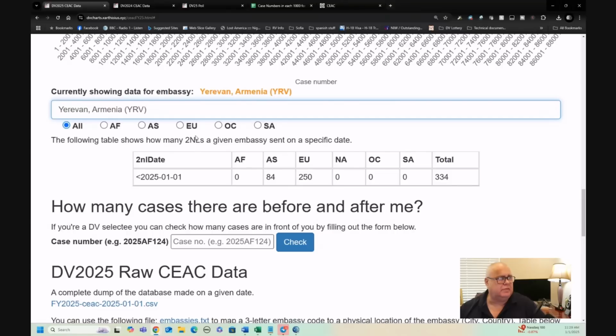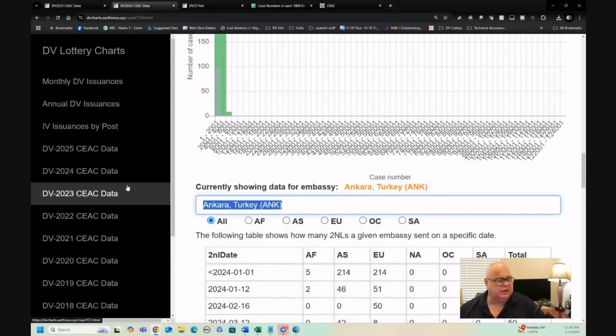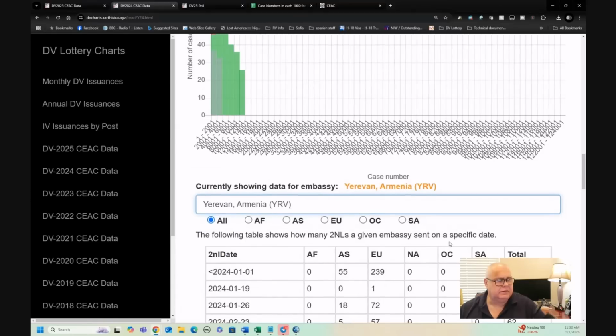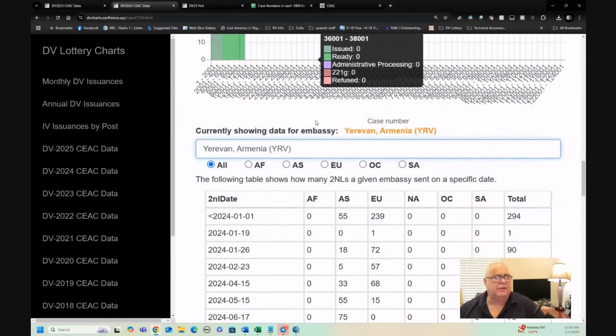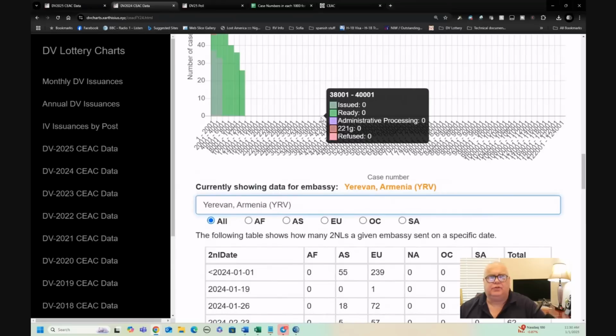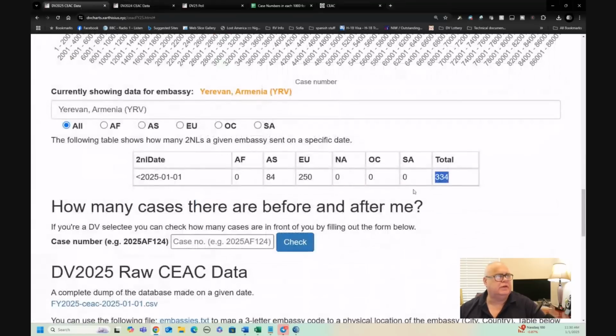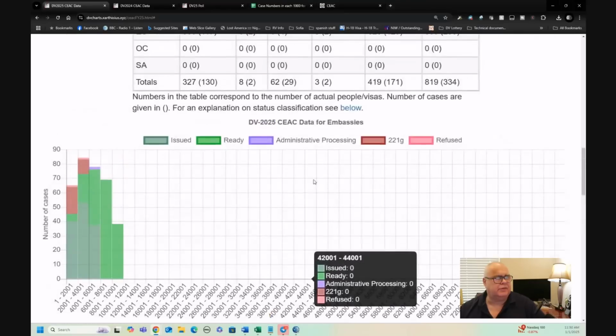Let's have a look at Armenia, Yerevan. They're off to 334. They started last year a little bit below that, so a slightly better start. It's not conclusive at this point, obviously, but at least it's not terrible. And mainly EU with some Asian cases. So this is Iran, but mainly Armenians. Okay, so that's interesting too.